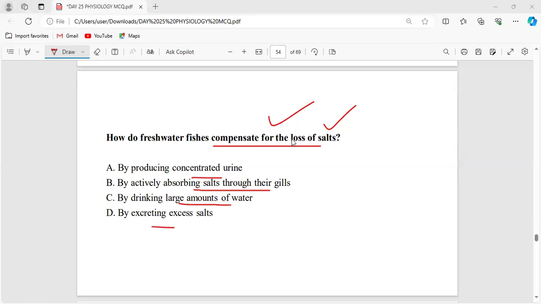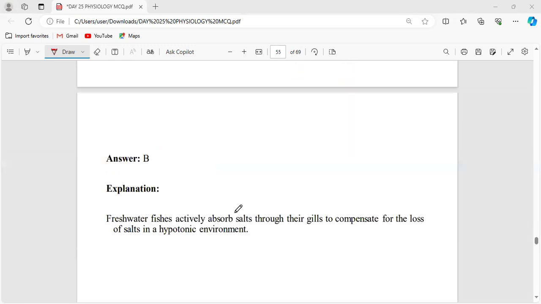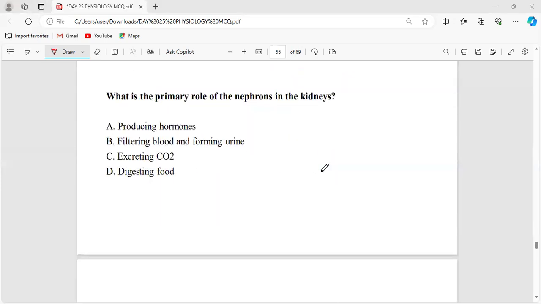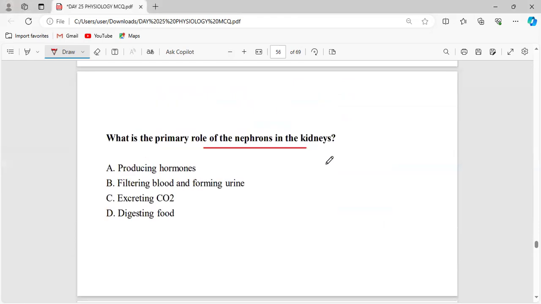Everybody? Very good. Freshwater fish actively absorb salt through the gills to compensate for the loss of salts in the hypotonic environment.